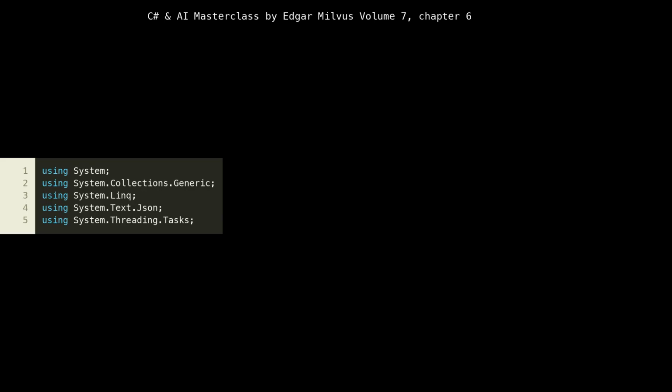We begin by importing necessary .NET namespaces. Notice at lines 1 to 5, we're bringing in System for basic types, System.Collections.Generic for collections like Dictionary, System.Linq for query operations, though not heavily used here, it's a common inclusion, System.Text.Json for JSON serialization/deserialization, and System.Threading.Tasks for asynchronous programming. These are foundational for building modern, responsive applications, especially in a cloud-native context where non-blocking I/O is crucial for efficiency.